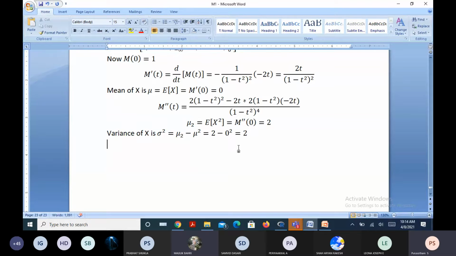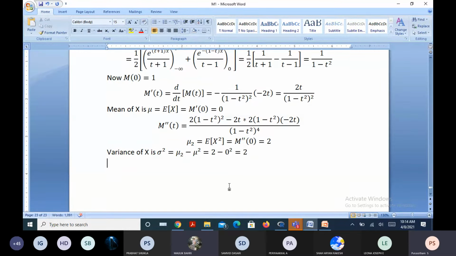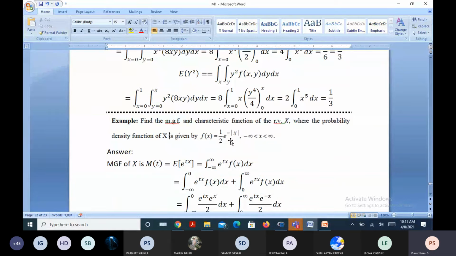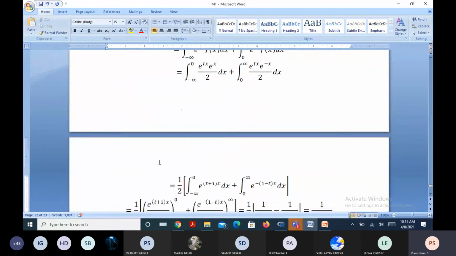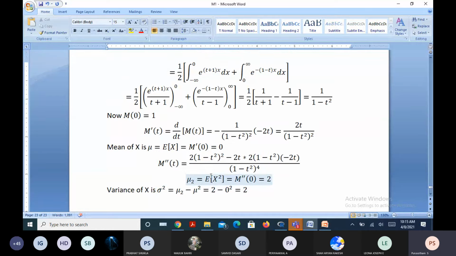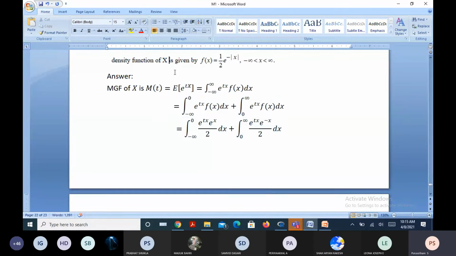Then variance? Yes, sir. It's correct. Fine. So now actually it is asked only to find the moment generating function. In addition, I explained how to find the moments with the help of a moment generating function. Sometimes it may be expected to find moments from the moment generating function. Okay. Then what else extra do we need to answer?